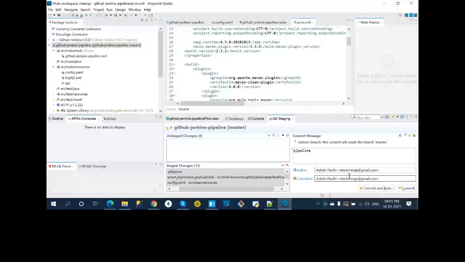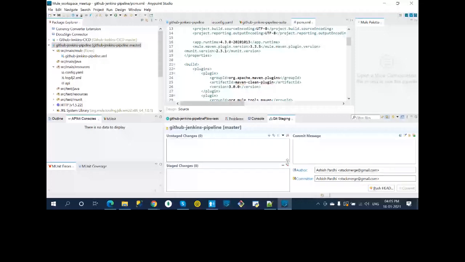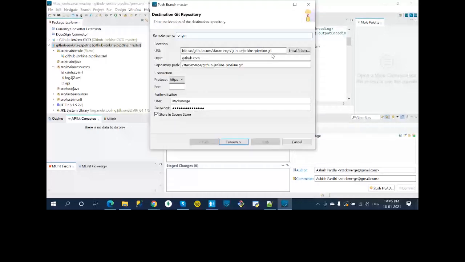Let's commit first, and now let's say push head. You can see that since my Anypoint Studio is already configured with my GitHub repository, the new repository is automatically coming here.